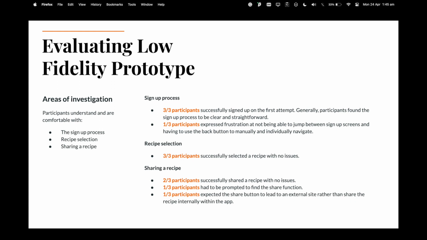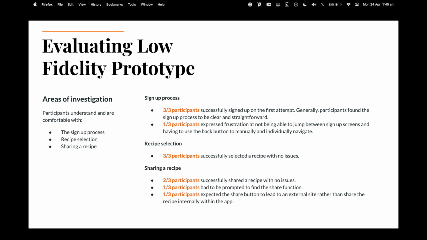While all 3 of the users completed the sign up easily, one commented on not being able to jump back in the sign up, even though visibility of system status was used to show how far in the sign up they were. User control and freedom was not used. Thus, the user was not able to move back or around different sections of the sign up process.